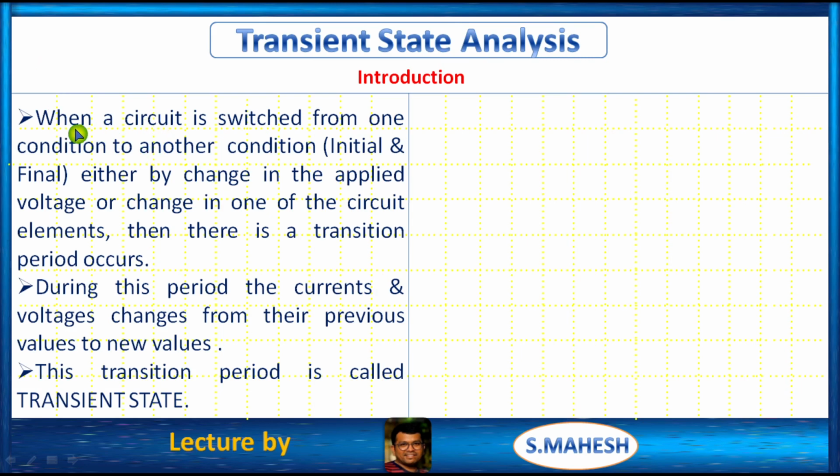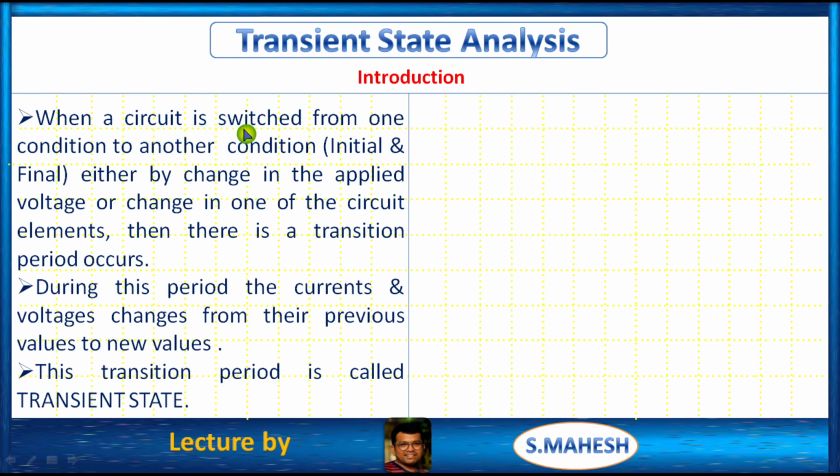When a circuit is switched from one condition to another, means what? Closing of a switch or opening of a switch. We can say that initial and final condition. We will discuss in detail what the initial and final conditions are with respect to the circuit. We have a separate lecture on this.